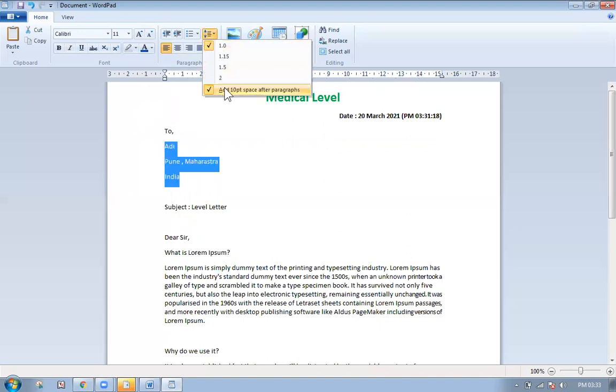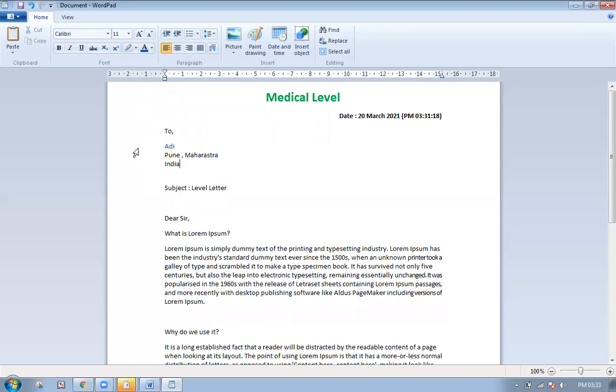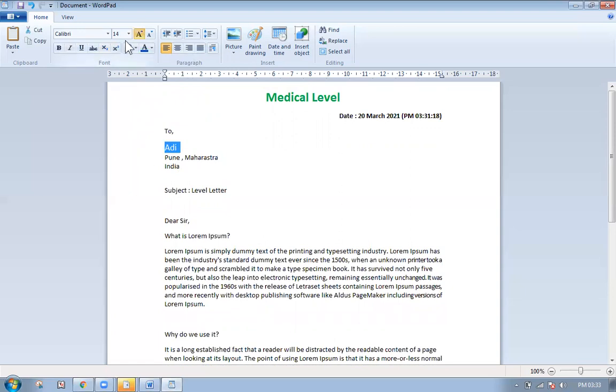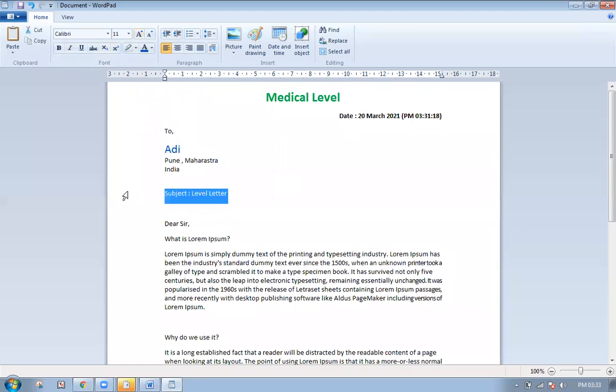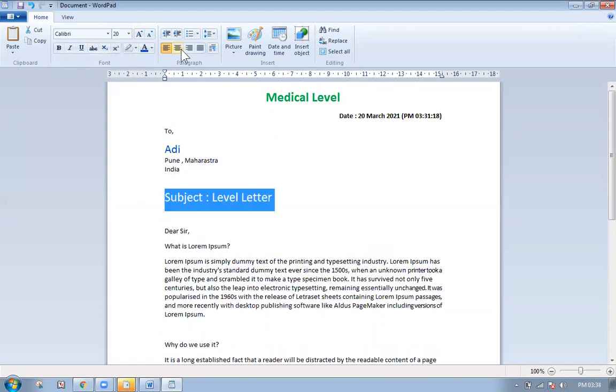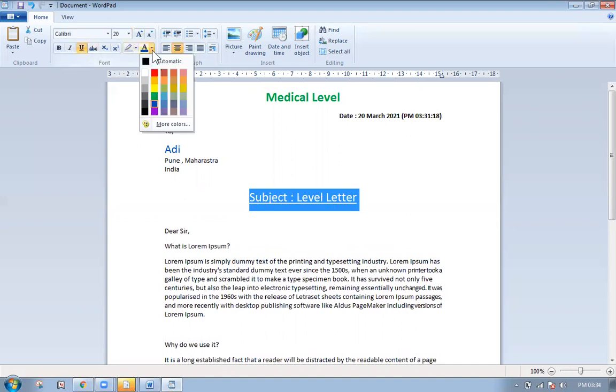Then we selected this all. And we again try to reduce the gap between it. I increase the font size of this. That is done. Subject, I'll increase font size up to 20, taking it to the center, and then making it underline and making it into red color.